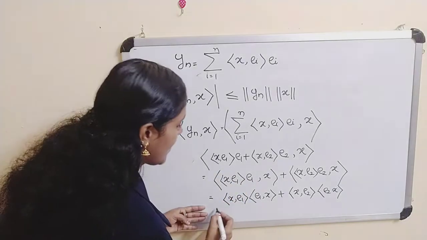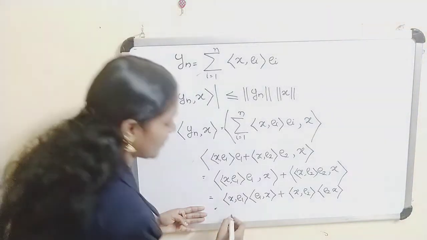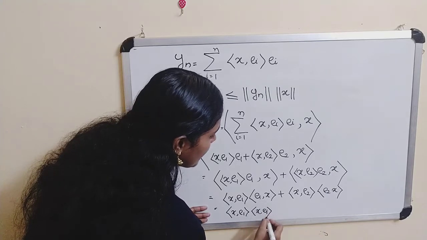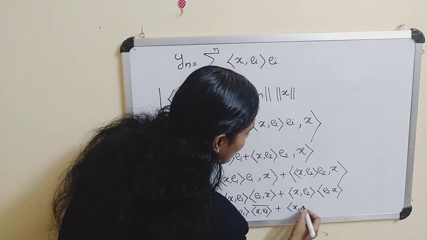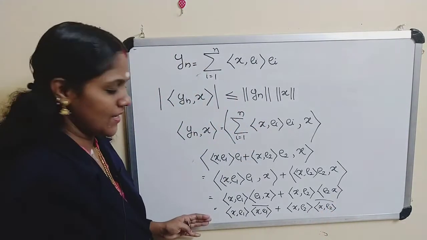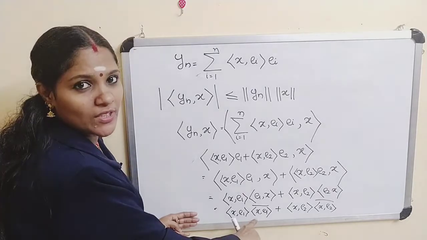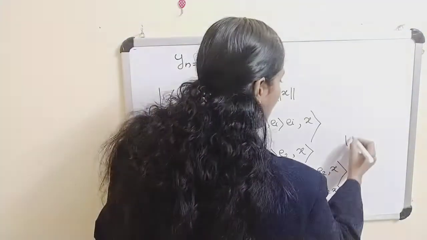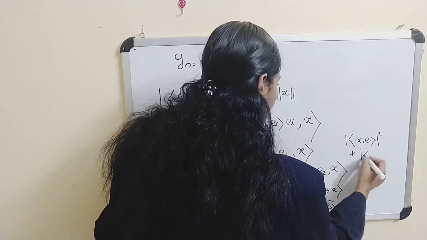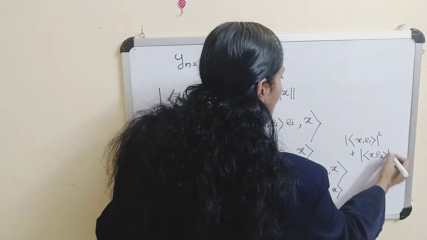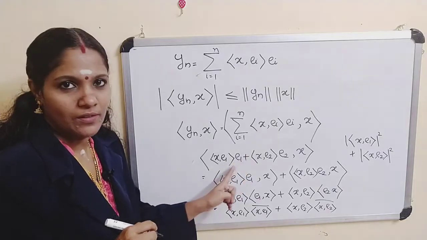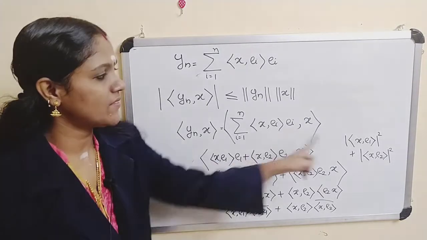And the inner product of e_1 and x is actually the conjugate of the inner product of x and e_1. So we get the inner product of x and e_1 times its conjugate, plus the inner product of x and e_2 times its conjugate. But a times its conjugate equals mod a square. Therefore, this is the modulus of the inner product of x and e_1 whole squared plus the modulus of the inner product of x and e_2 whole squared. So if you consider two terms, then this inner product is this one.